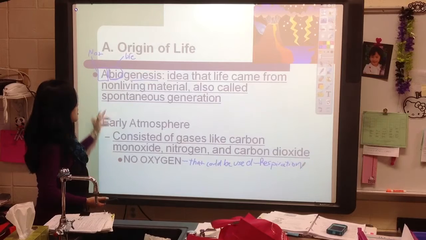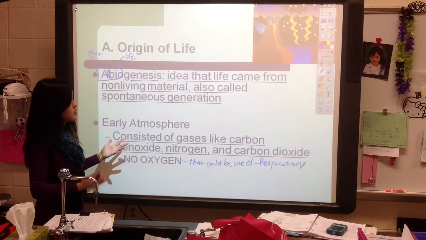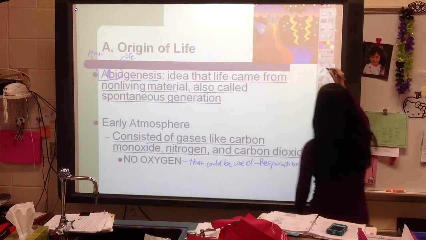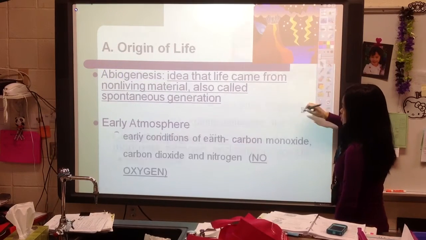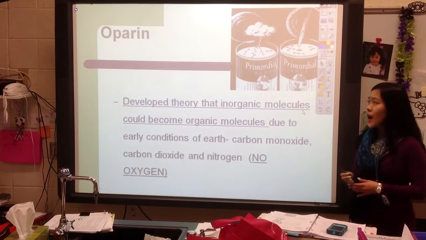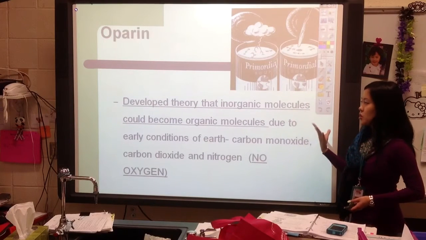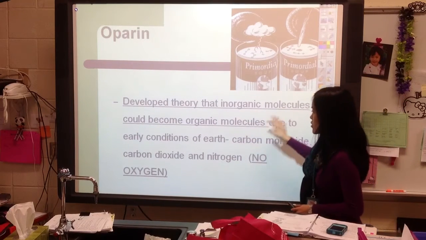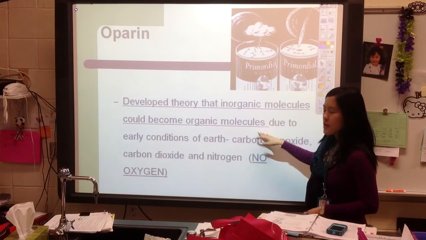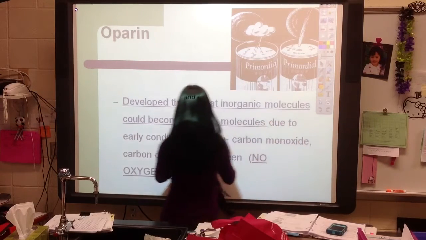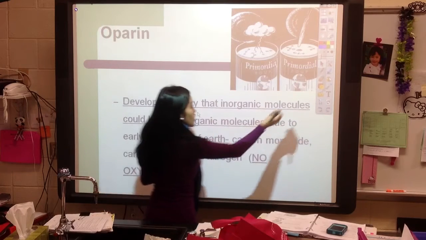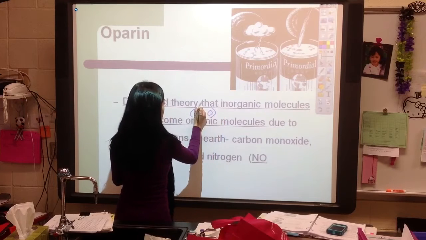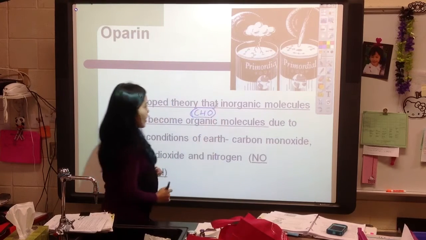So because of the early atmosphere, scientists thought that living things spontaneously came to be. Now, there were some scientists that tried to prove this. So Oparin was the scientist that initially thought of this idea, developed this theory that inorganic molecules could become organic molecules. Let's think about what that means. If you have an organic molecule, that means you have to contain carbon, hydrogen, and oxygen. Okay? Carbon, hydrogen, and oxygen.